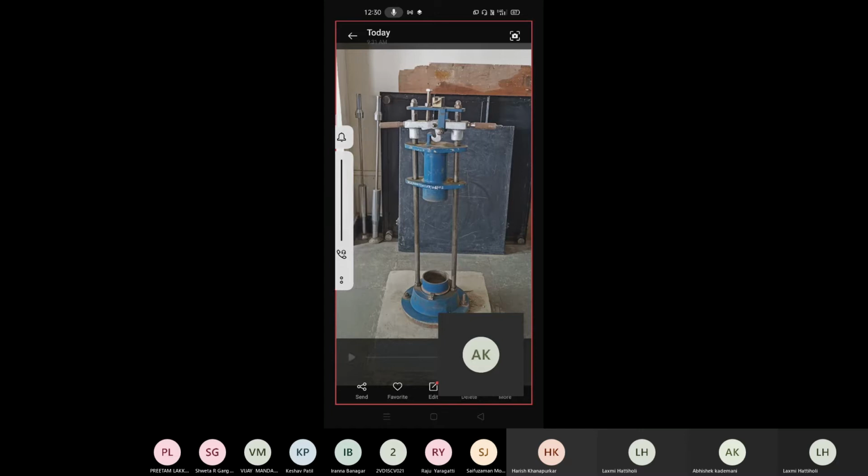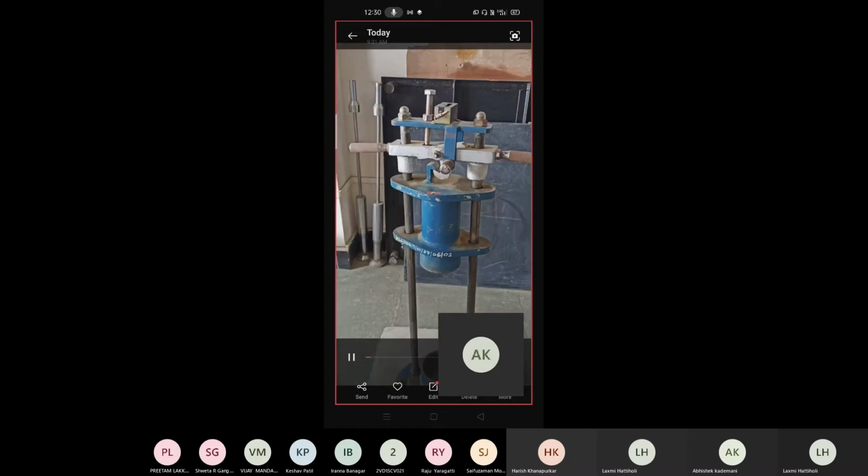Okay, is this video visible to you? Yes? Is the video visible to you? No, I have not played it yet, but at least you can see the image, right? I'll just play it now.